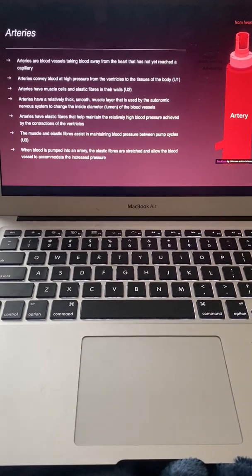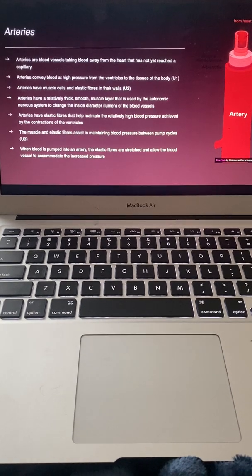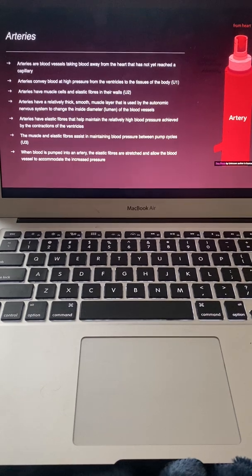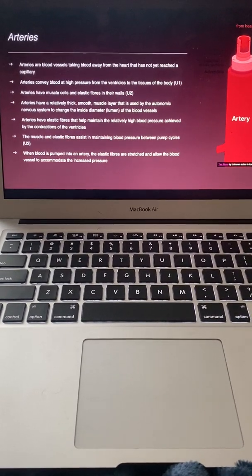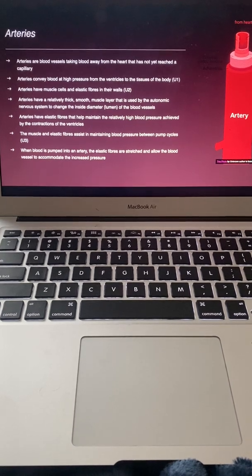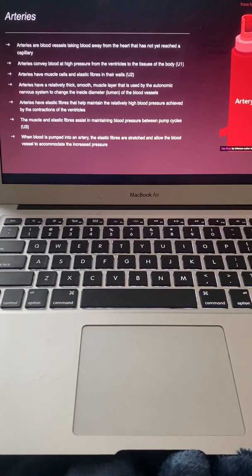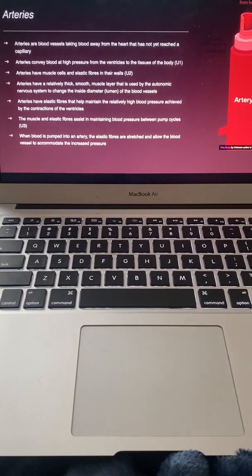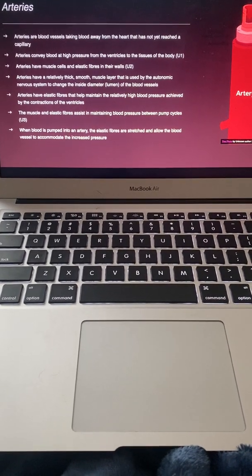Arteries have a relatively thick, smooth muscle layer that is used by the autonomic nervous system to change the inside diameter, or the lumen, of the blood vessels. Arteries have elastic fibers that help maintain the relatively high blood pressure achieved by the contractions of the ventricles. The muscle and elastic fibers assist in maintaining blood pressure between pump cycles, which is our understanding number 3.